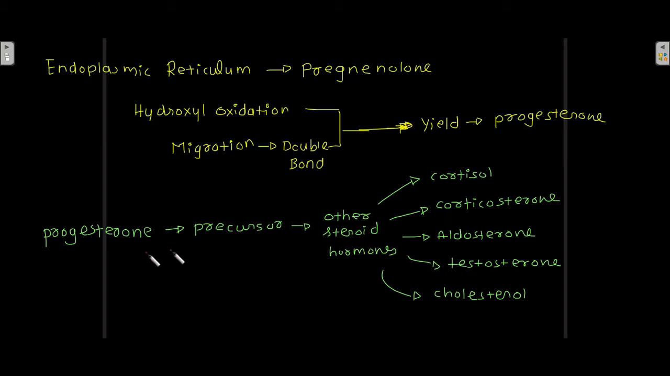From progesterone you can synthesize cortisol, corticosterone, aldosterone, testosterone, or cholesterol. Okay, so it was not cholesterol, it was estradiol. So these steroid hormones, cortisol, corticosterone, aldosterone, testosterone, estradiol, are synthesized from progesterone. It acts as a precursor for all these steroid hormones.